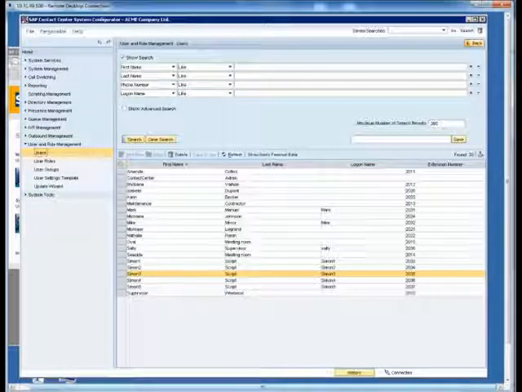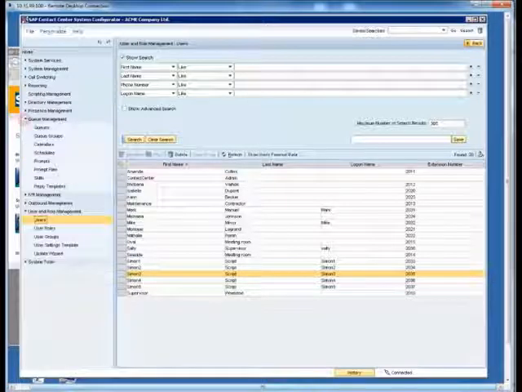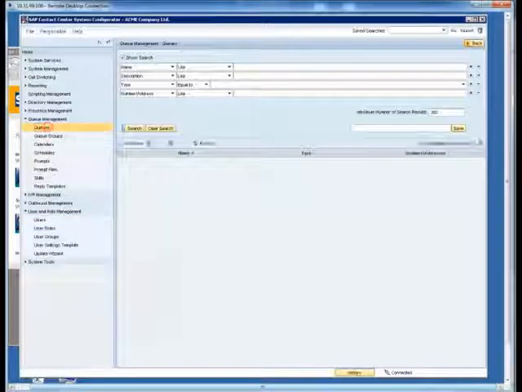The next thing Sally does is adding a new queue. We move on to Queue Management, choose Queues, and do a search.